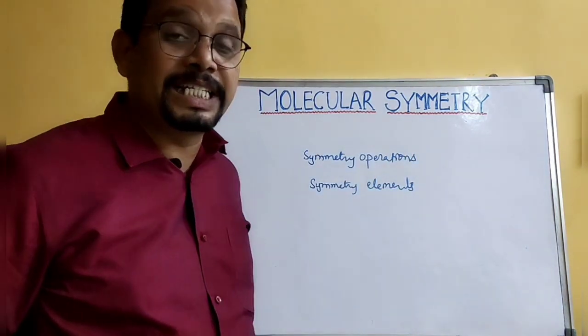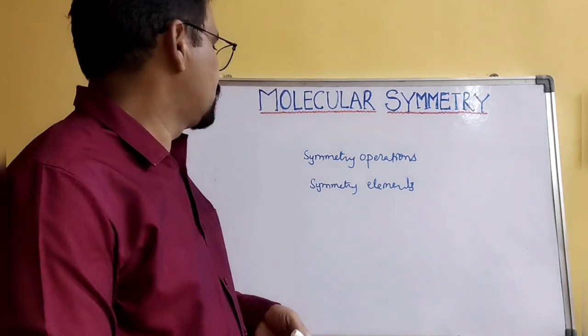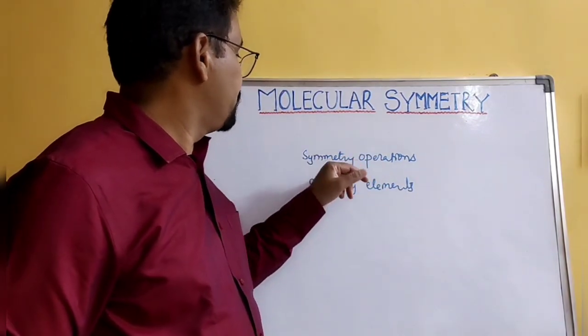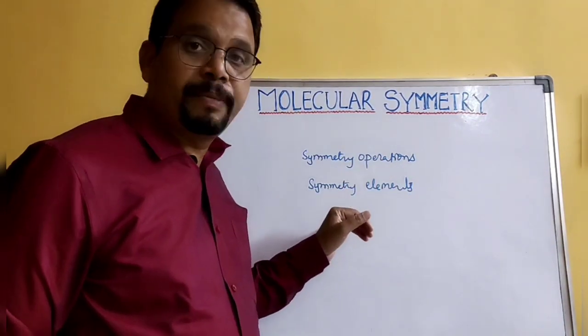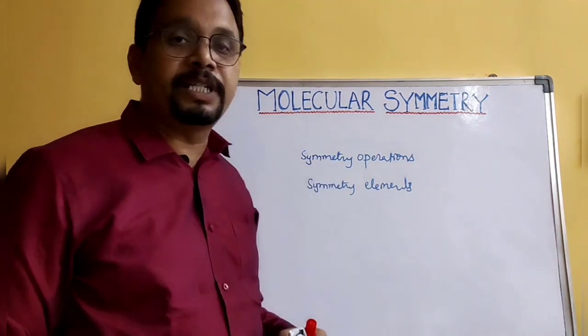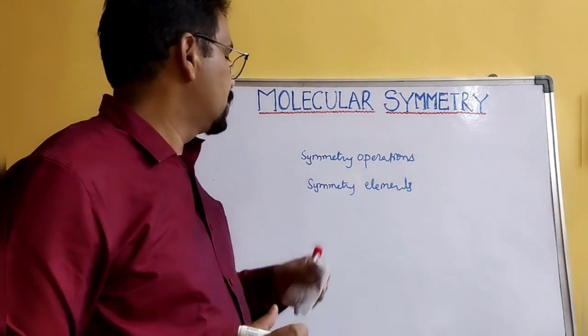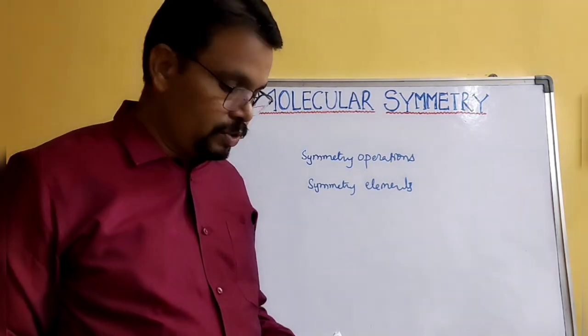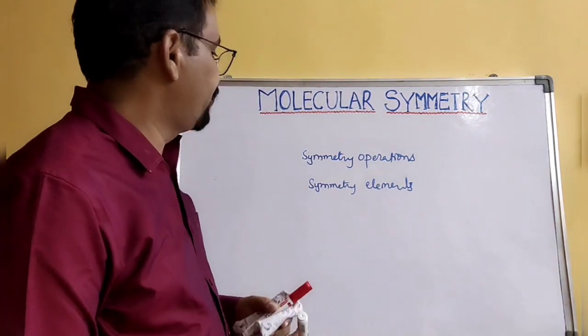I will explain what a symmetry operation is, what a symmetry element is, and how they can be classified into different types.